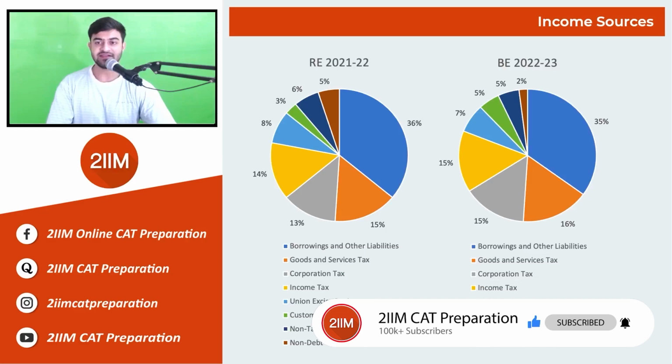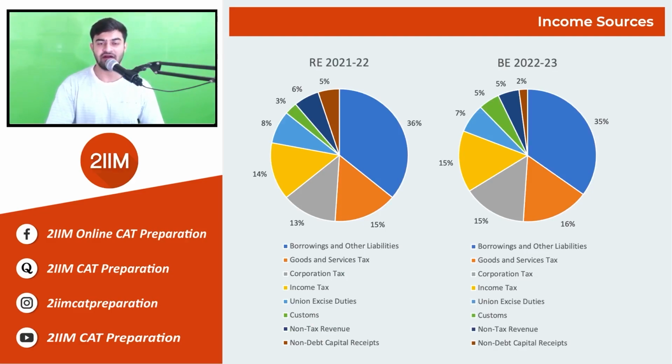You'll see that it is more or less the same as the revised estimate or the budget estimate. So the numbers do not change a lot. You need to be very careful about what these numbers are and in what order the income sources are. The majority of the money which comes in is from borrowings and other liabilities. This is the money which we borrow from either other governments or RBI or other financial institutions, and it makes up 35% of the total money which comes in.